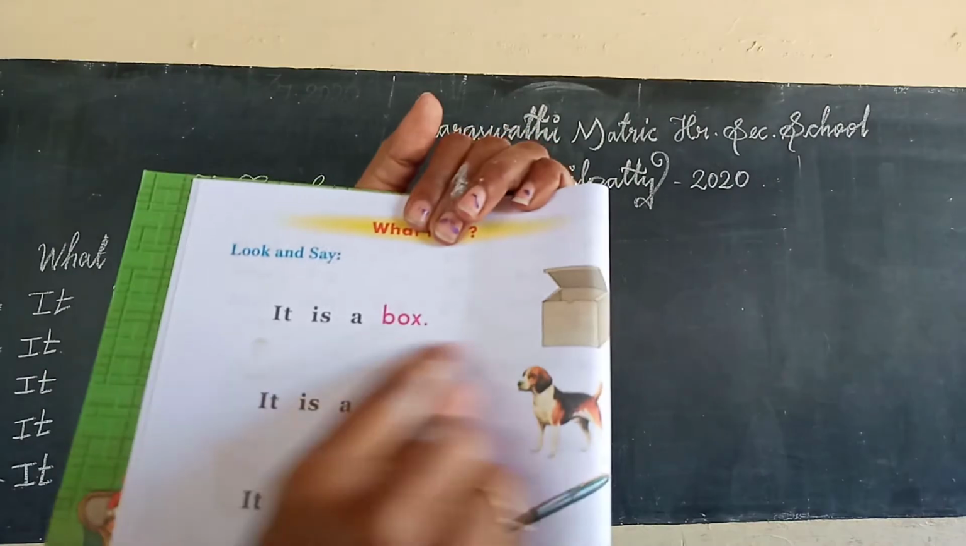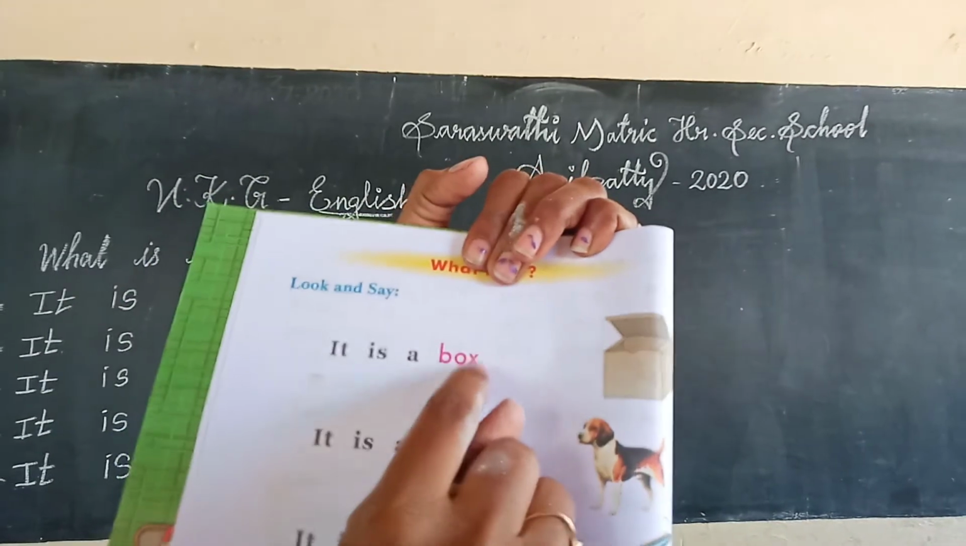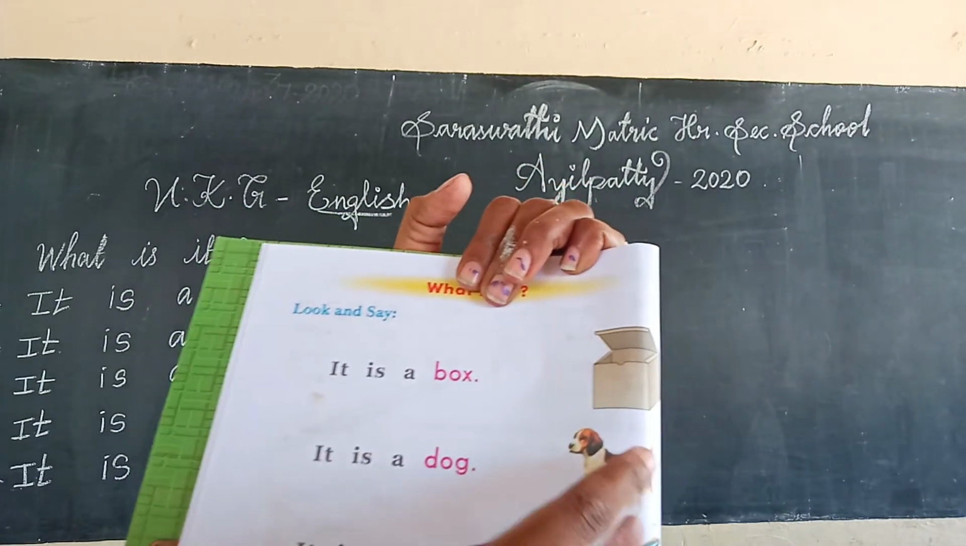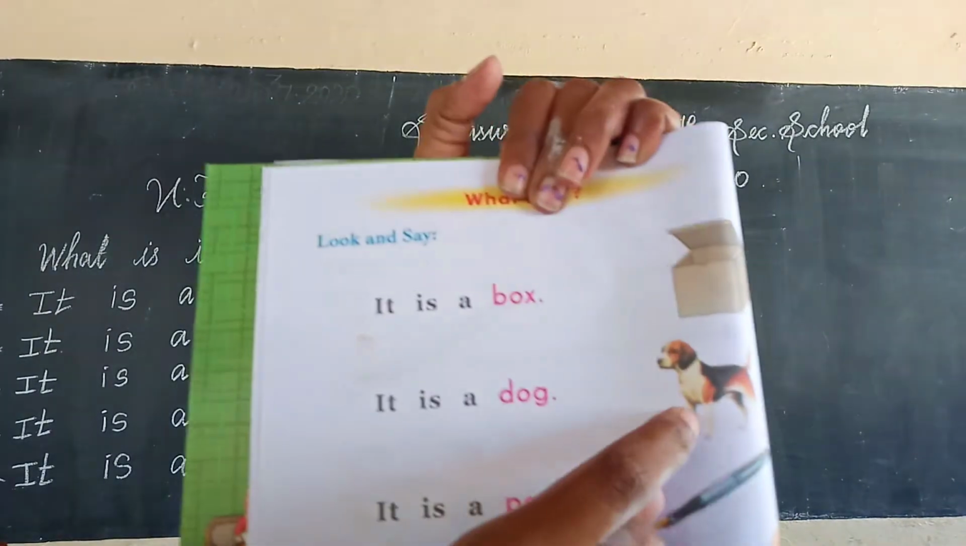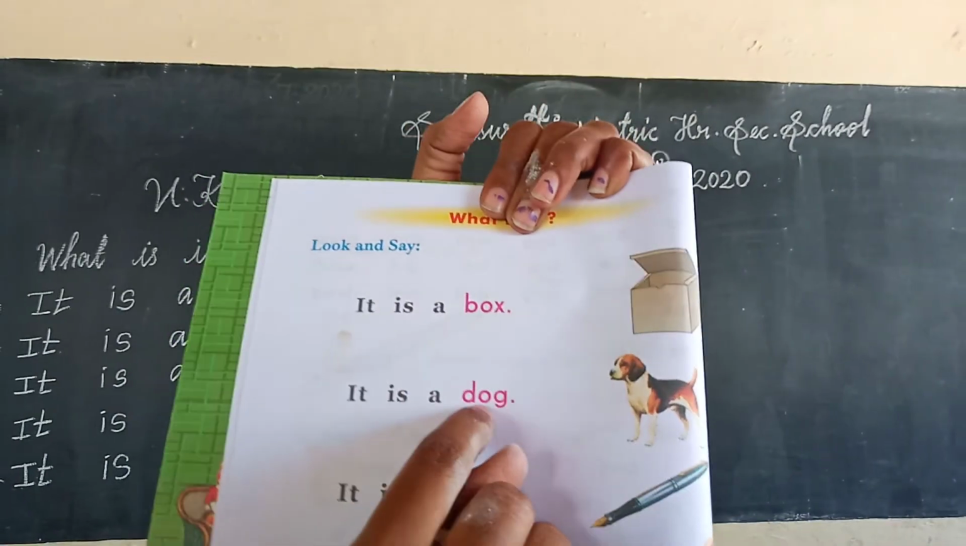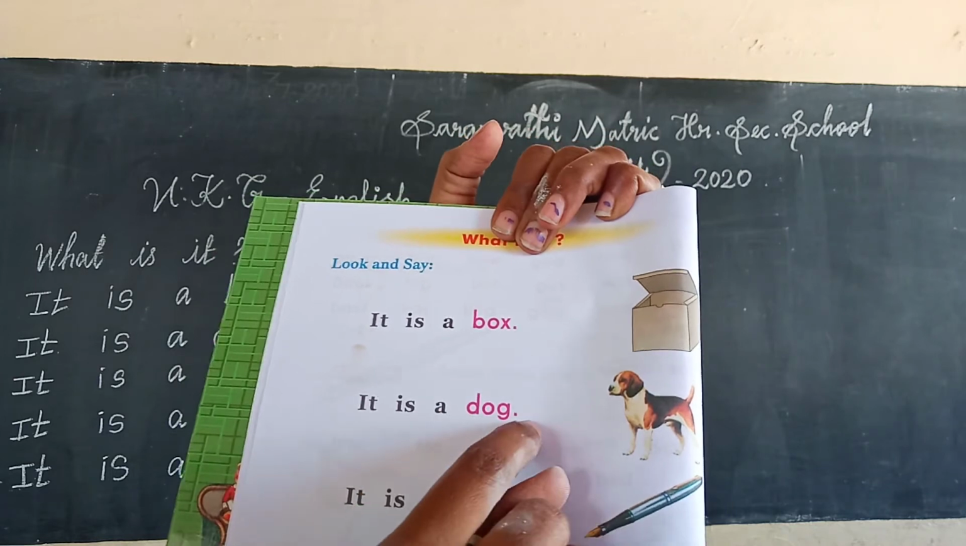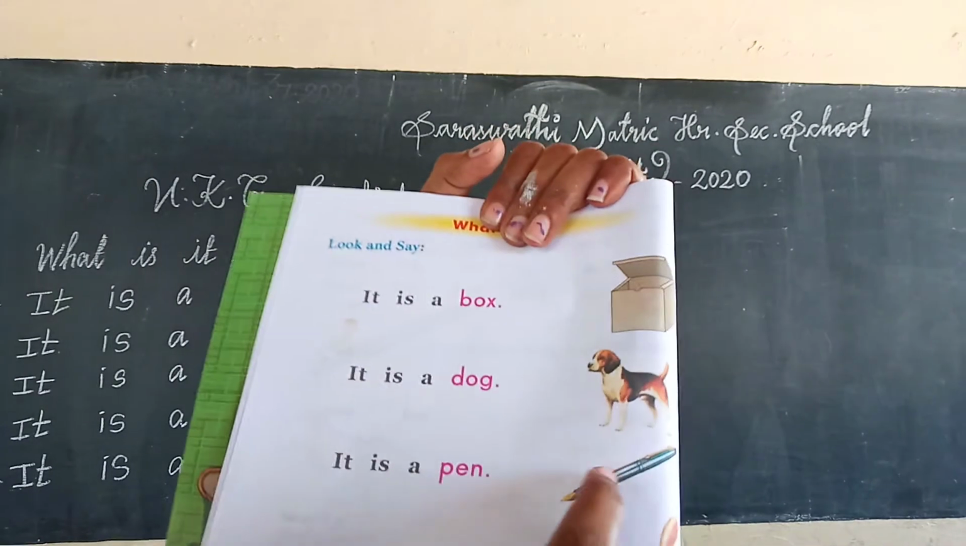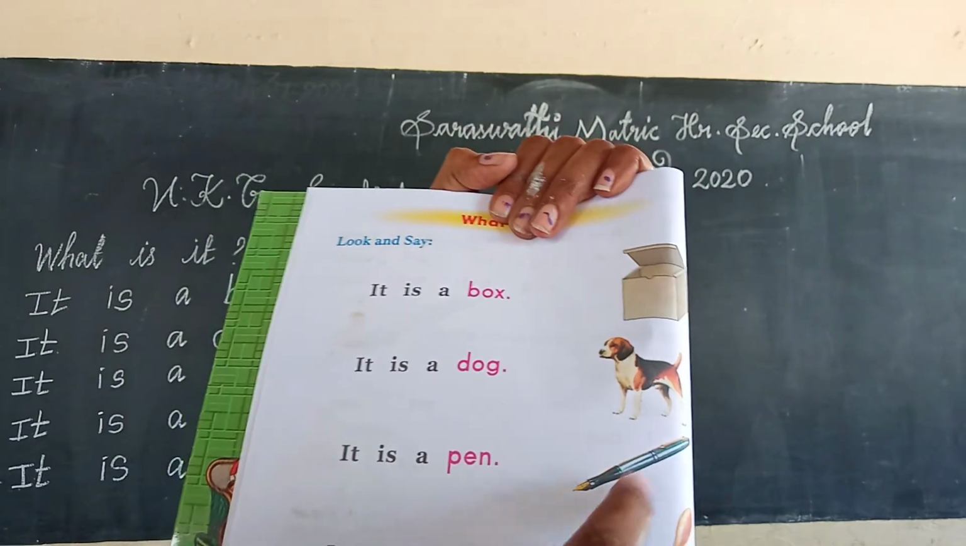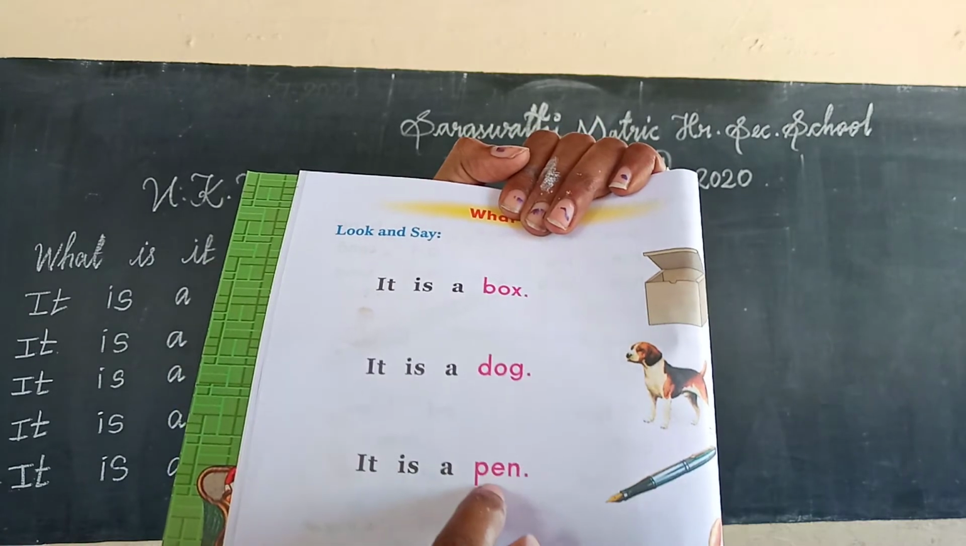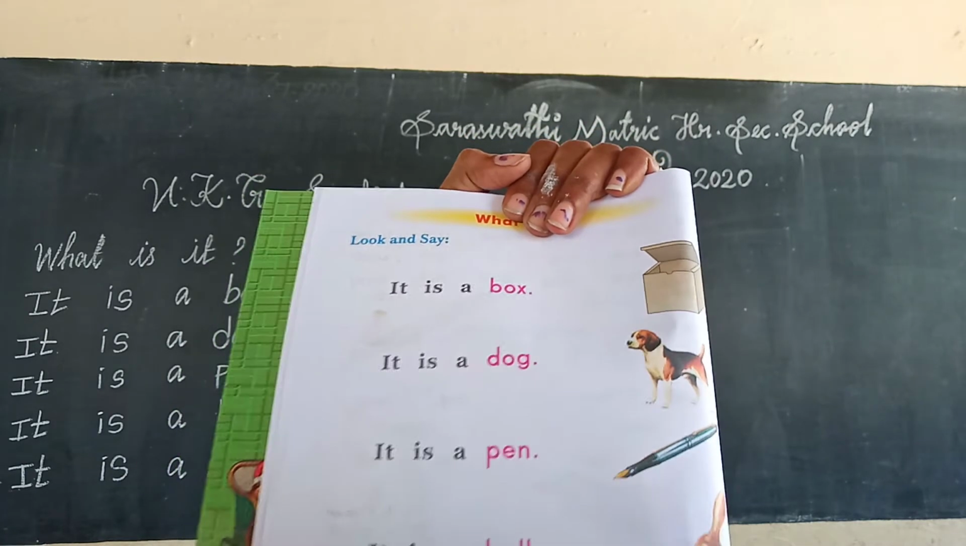What is the spelling of box? B-O-X. Box. Next. What is the spelling of dog? D-O-G. Dog. Okay. Next. What is the picture? Pen. What is the spelling of pen? P-E-N. Okay. Next.